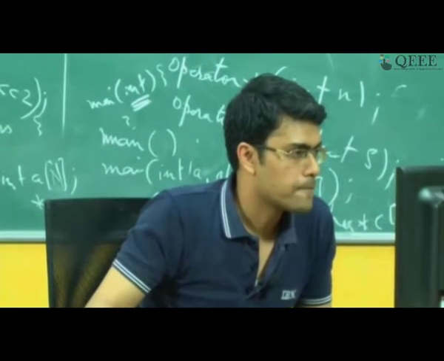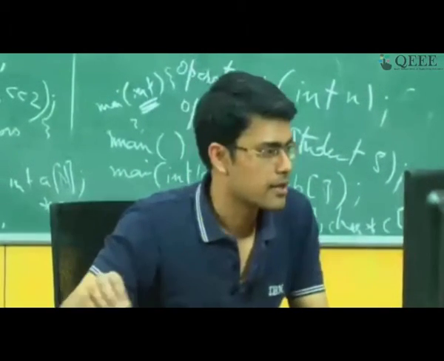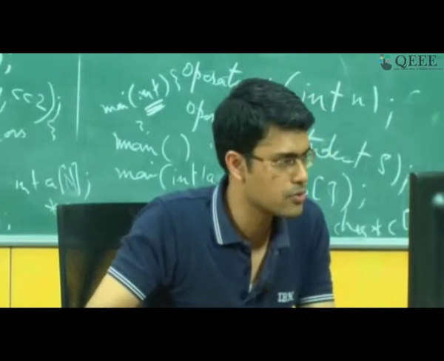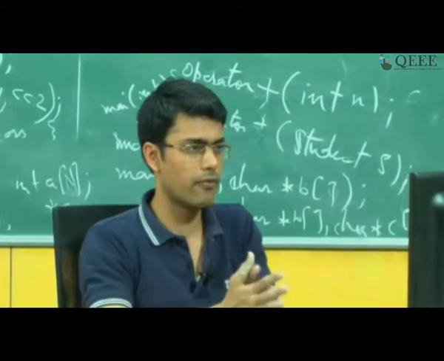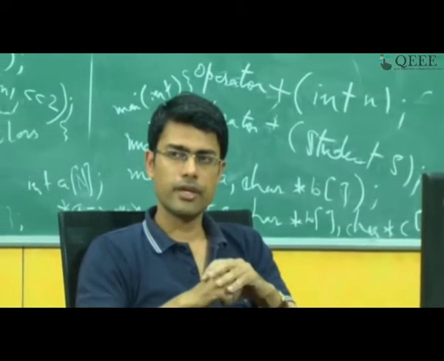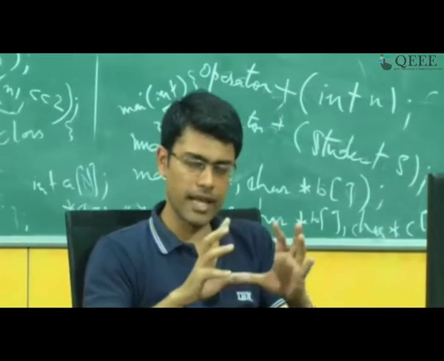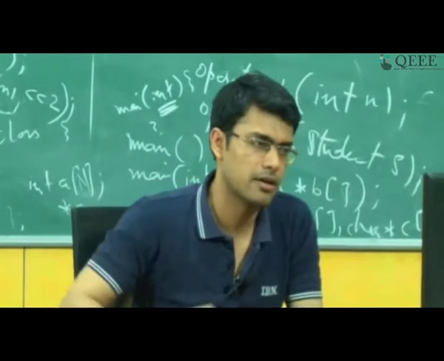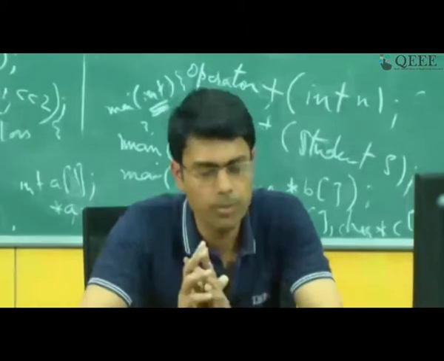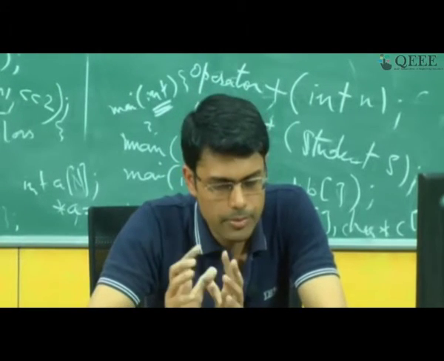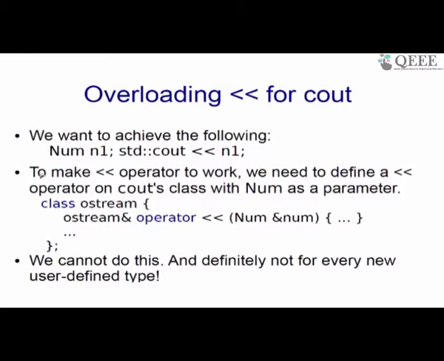Alright, so this is where we were at, and we will go back to our overloading of the left shift operator, but I think we have much less time. So I will briefly explain the problem here, and we will get deeper into it tomorrow. The problem is that the left shift operator needs to be defined on cout, and we do not have the source code for the class corresponding to cout, which is ostream. If that is the case, how are we going to modify it?